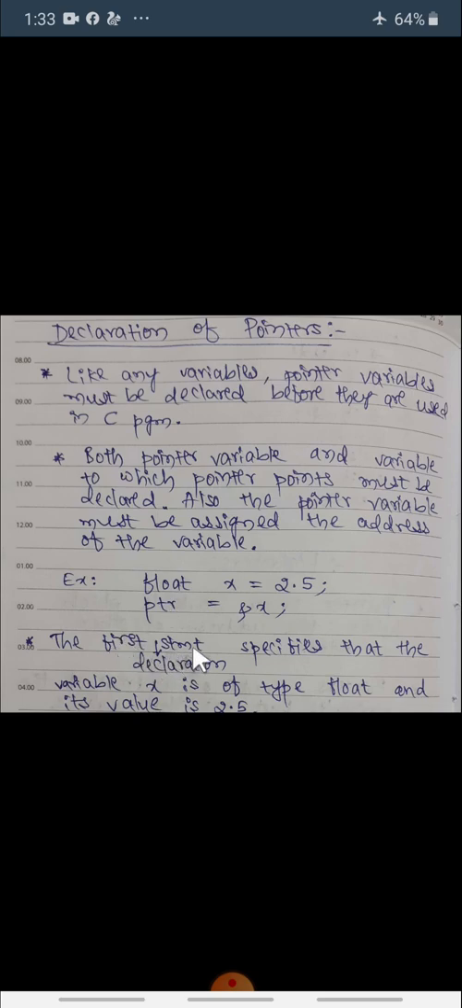Here the first declaration statement specifies that the variable x is of floating point type and its value is 2.5. Now the second statement: when the compiler looks at this second statement, it understands that ptr is not an ordinary variable, because it is assigned the ampersand value of a variable. It is assigned a variable along with the ampersand operator or symbol. So ptr is not an ordinary variable, it is a pointer variable.